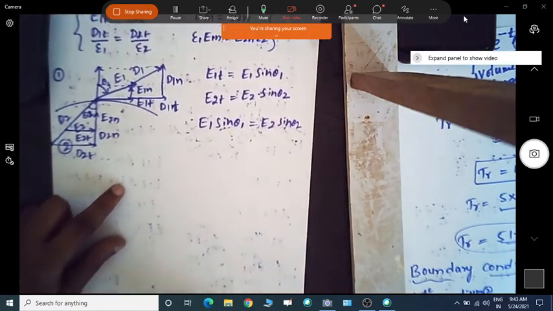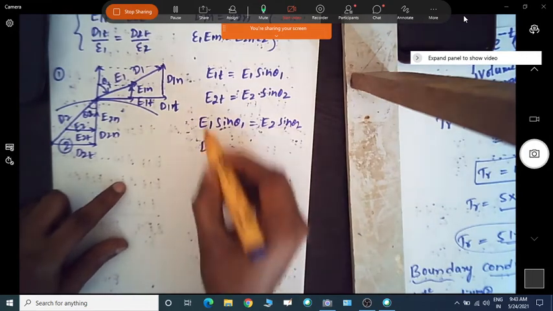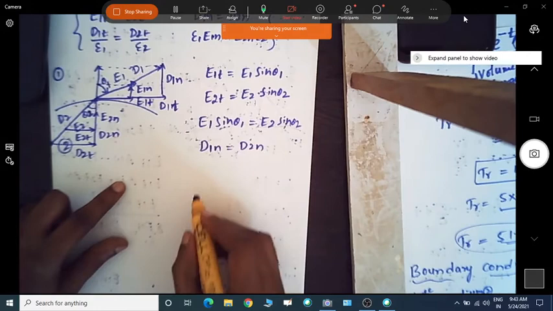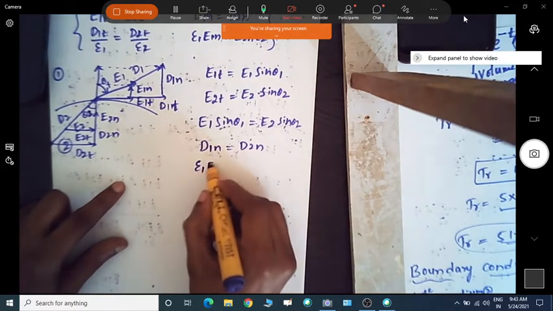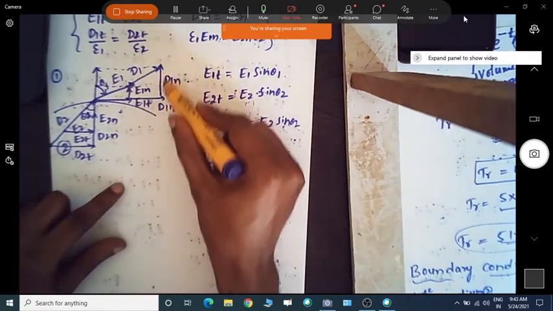Okay, so this is one equation, and similarly if I apply the boundary condition for the normal component, D1n equal to D2n, we get epsilon 1 E1 cos theta 1, because we are applying D1n here.